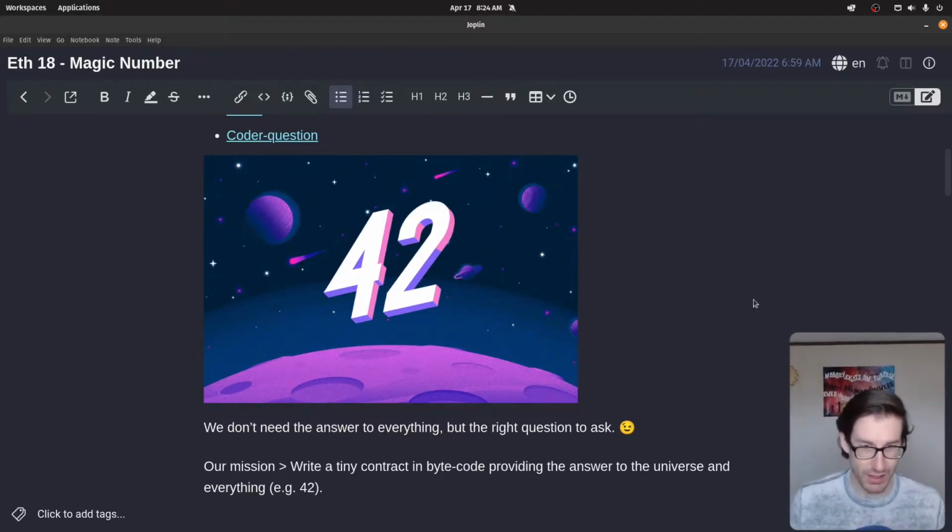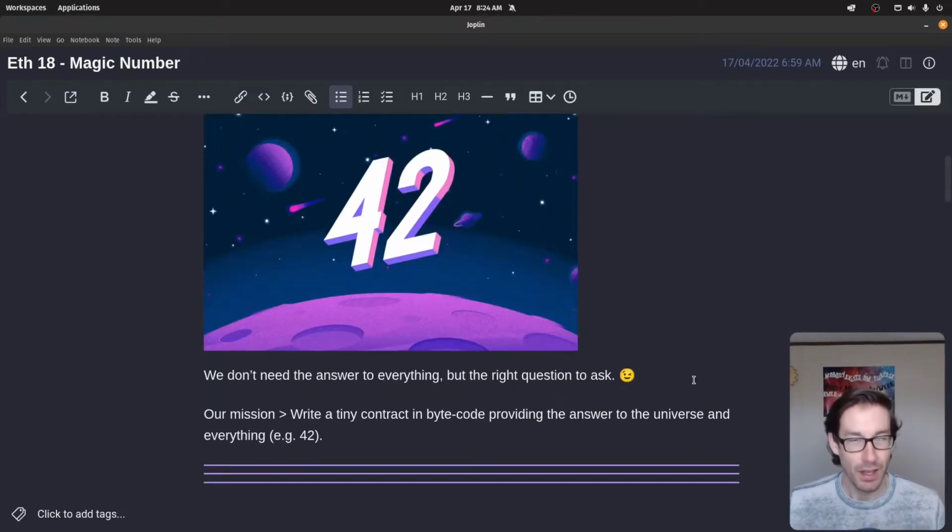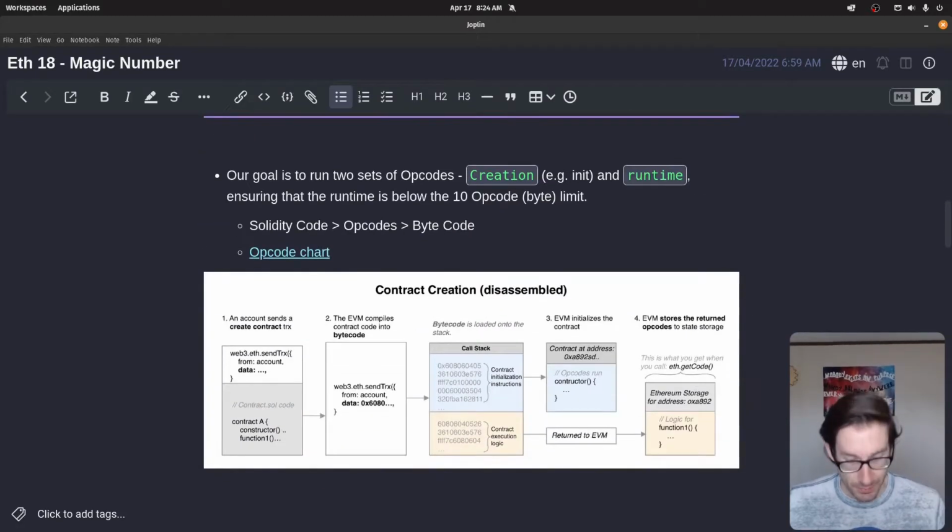In the Hitchhiker's Guide to the Galaxy, they waited 7.5 billion years to get that answer from a machine that they built. And the issue is they asked for the answer, but they didn't know what the right question was to ask. So the machine basically said, I'll be back in 10 billion years or something like that to give you the right question to ask instead of just the question you've asked originally. So it's all about the question, not the answer, you know? Very philosophical book. Okie dokie. So that's the challenge.